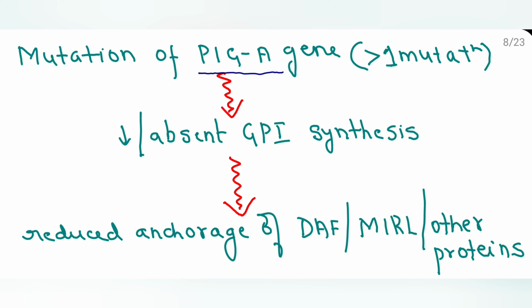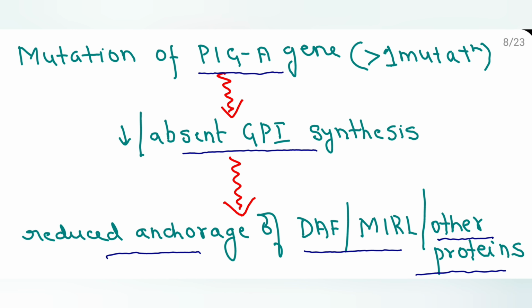There is no food supply to the hotel. So what happens? There is absence of GPI synthesis. There is no chef who cooks the food because there is no supply. So there is reduced anchoring of DAF, or CD55, CD59, and various other proteins. So there is no serving to the customer. There is no CD55, 59.